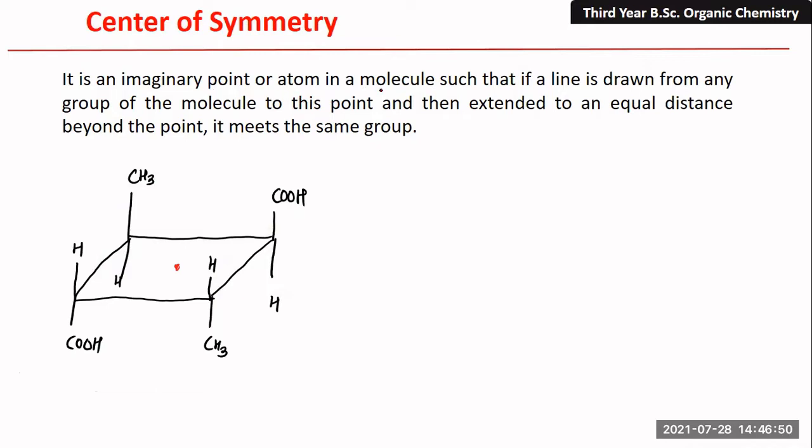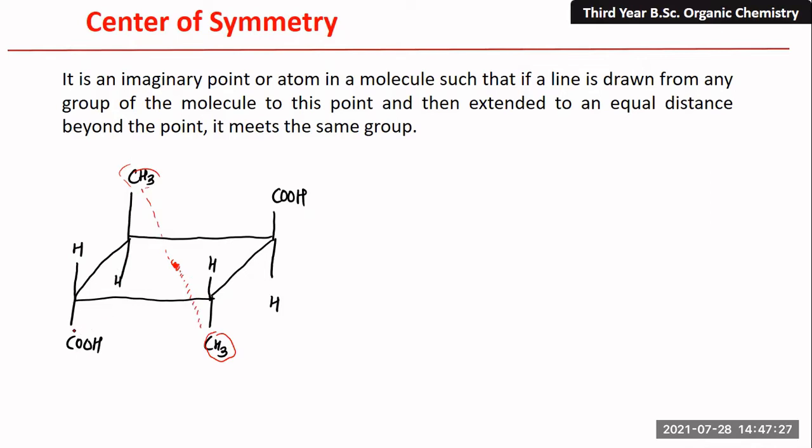So an imaginary point or atom in a molecule says that if a line is drawn from any group of a molecule to this point, so suppose we are going to draw a line from this point like that. So this is an imaginary point. From this imaginary point, if we extend the same distance to the opposite direction, you can see here the same group appears. Here it is CH3 and here it is also CH3. That means this is the center of symmetry. The molecule possesses center of symmetry.